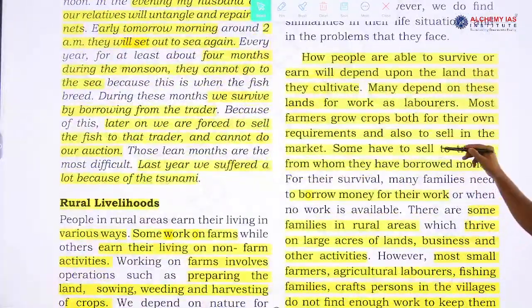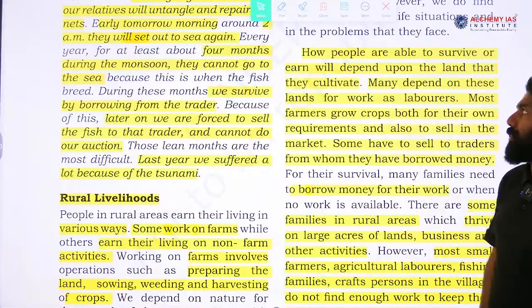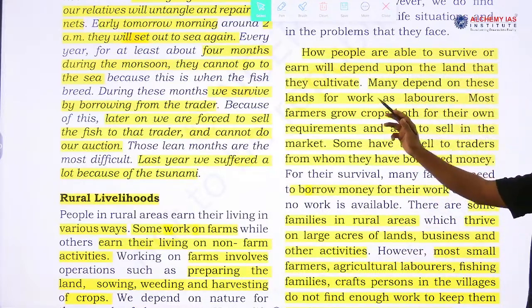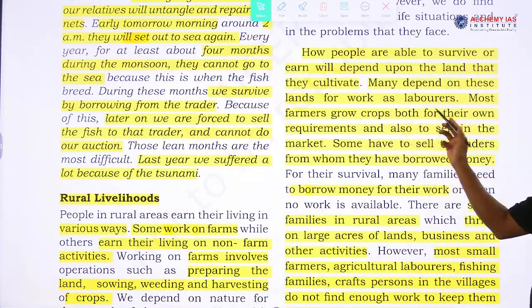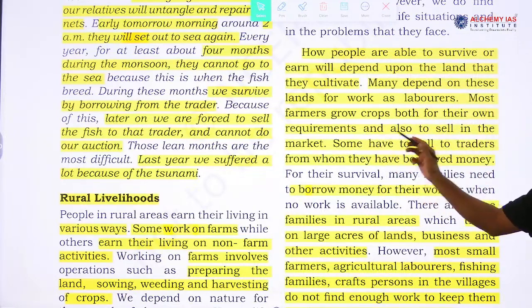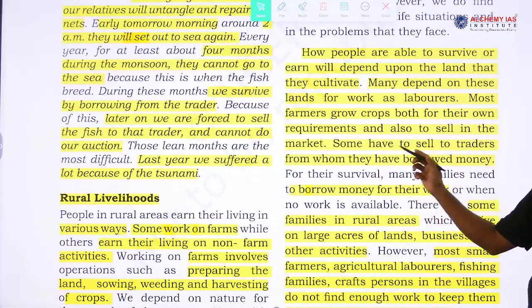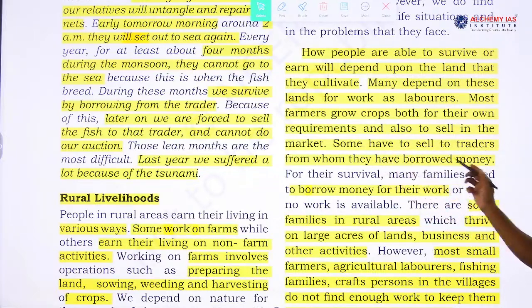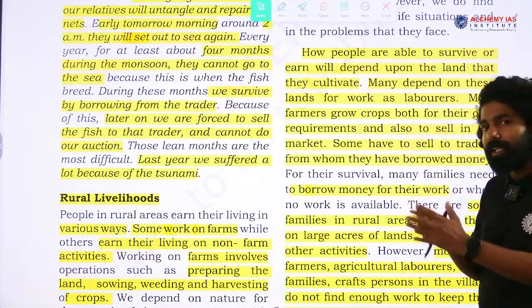How people are able to survive or earn depends upon the land that they cultivate. So, many depend on the land for work as labourers. Most of the farmers grow crops both for their own requirement and also to sell in the market. Some have to sell the crop to the trader from whom they have borrowed money. So, this is the same issue that we have mentioned earlier.